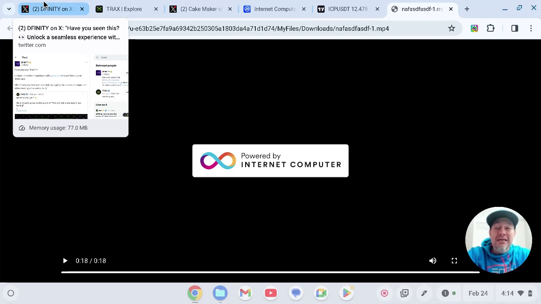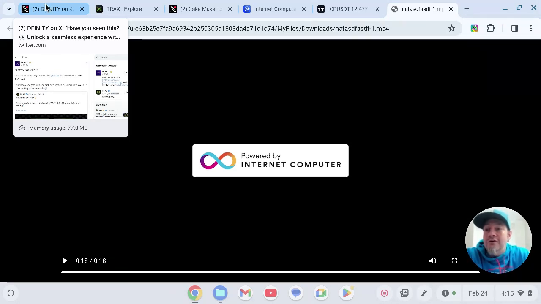Today we are going to be talking about a bit of news and why the internet computer is going to be the multi-chain gateway to exchanges and wallets, because decentralized exchanges on the internet computer now have direct access to MetaMask wallets. So we're going to go over some news. We're going to look at the charts. We're going to look at the volume. We're going to look at the higher highs and the higher lows that the internet computer has been having. And we are just going to do a complete overview of what is going on right now.